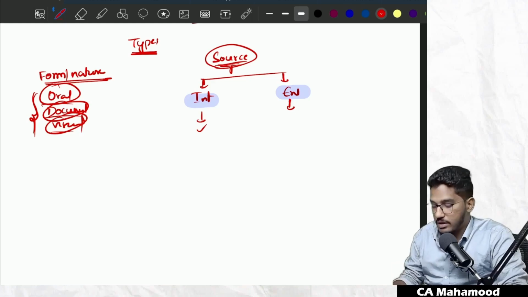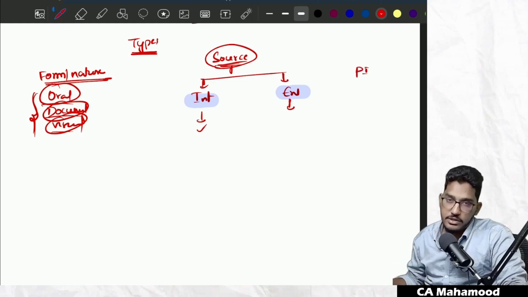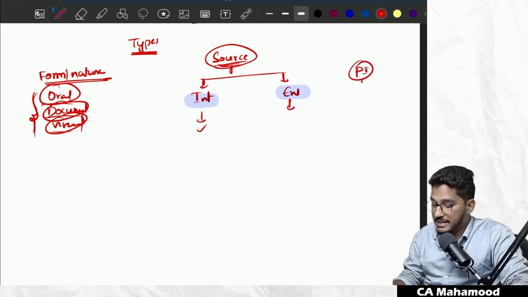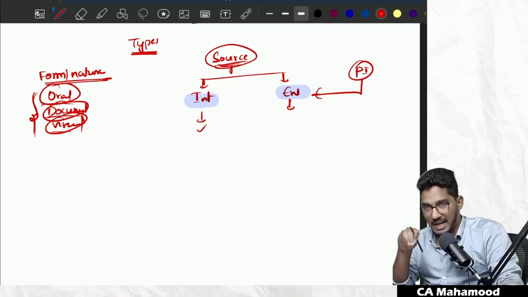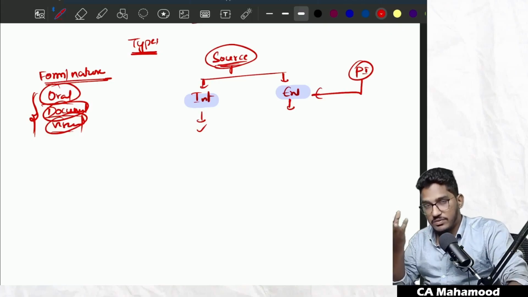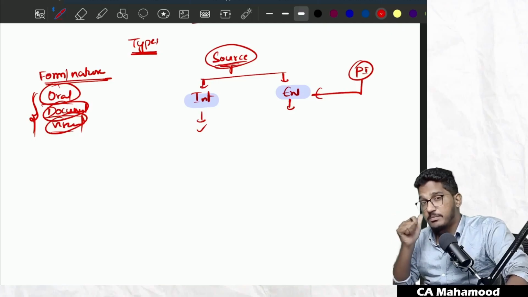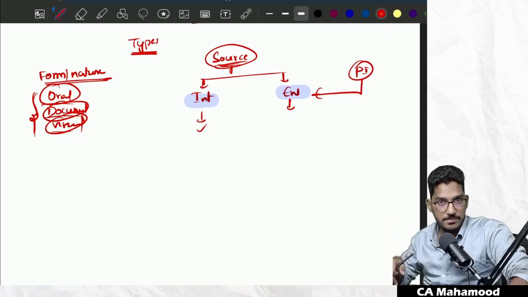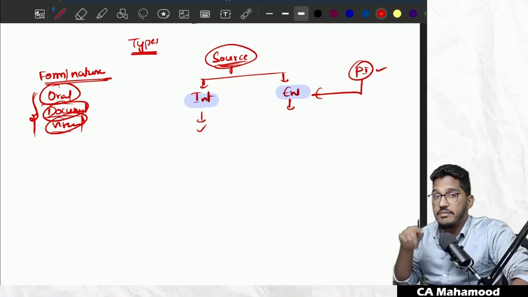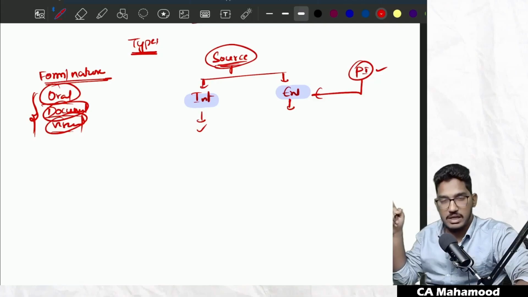Now I will ask you one question. Purchase invoice, internal or external? Purchase invoice is an external evidence, not internal. Why? Because, for example, you are conducting audit of some client. If that client has purchased an item, he will get a purchase invoice. Where is that purchase invoice generated? In the supplier's premises, not in your client's premises. So purchase invoice is an external evidence, because it is generated outside of the organization.